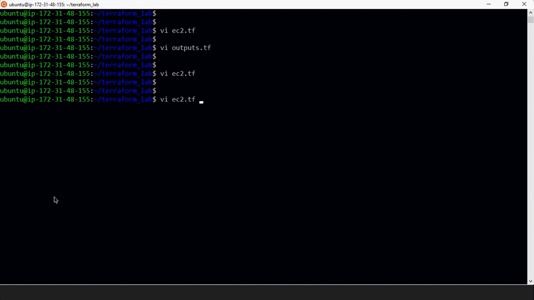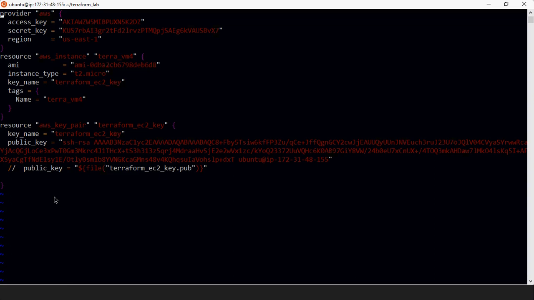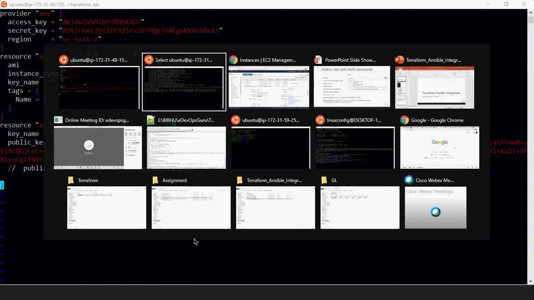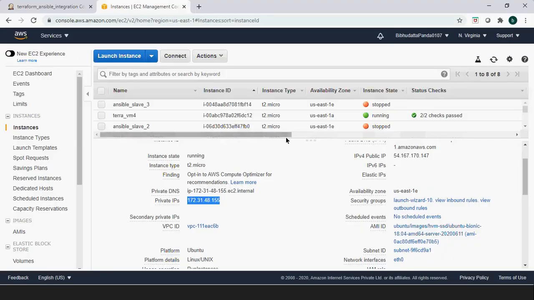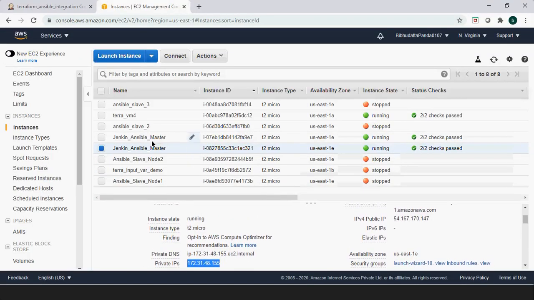Now we can simply do one thing. We can simply change the name. We can do like terraform_vm5, and here I'm going to use 5, and here everything is fine. The beauty of Terraform is that now I'm going to create another EC2 instance.